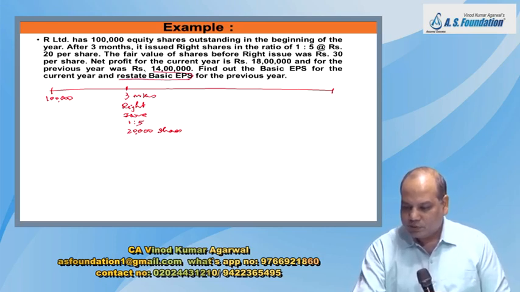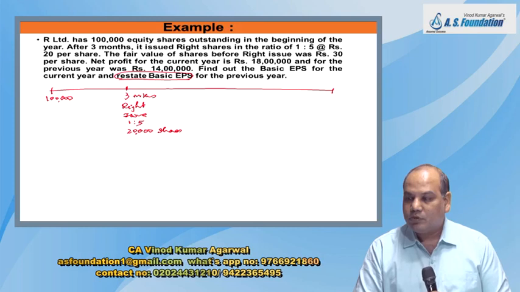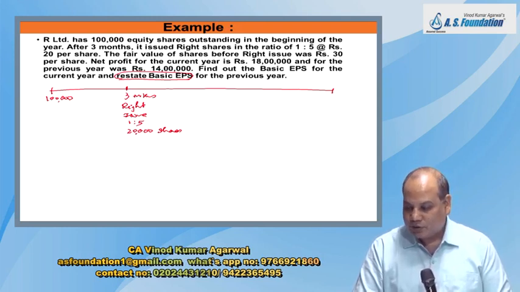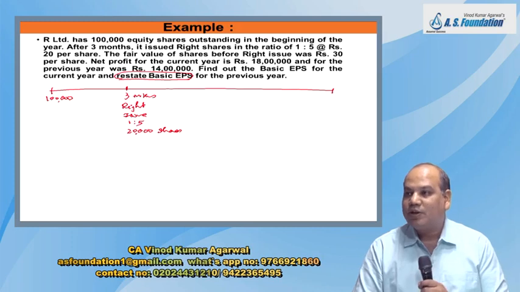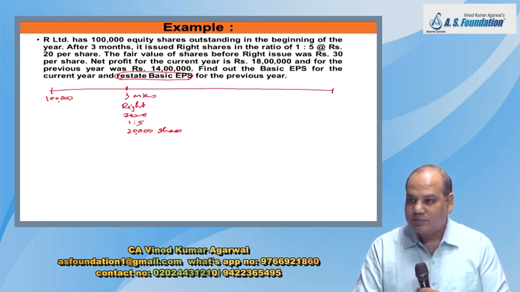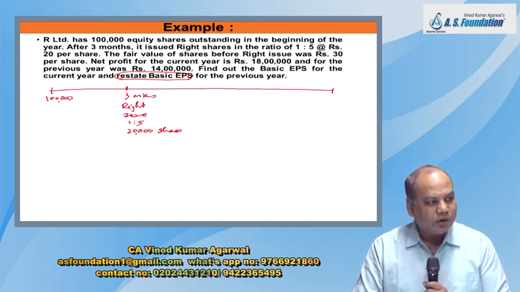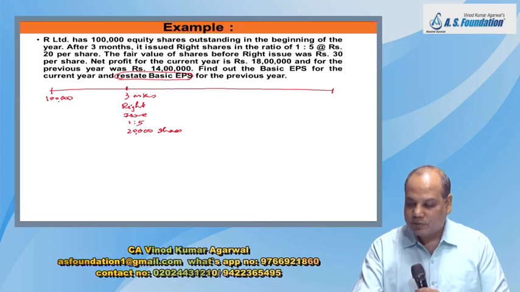Restate the basic EPS means what? We have to recalculate the basic EPS of previous year. Why? Because this year there is an issue of shares which has bonus element. If I do not restate, then the previous year and this year may not be comparable.